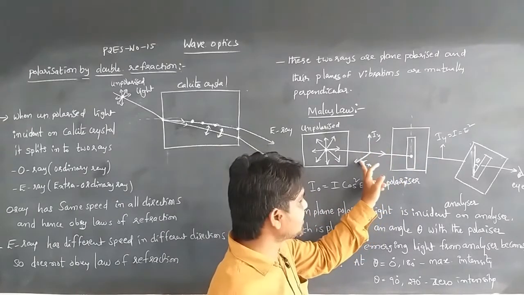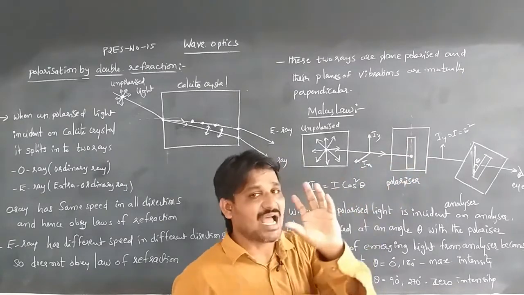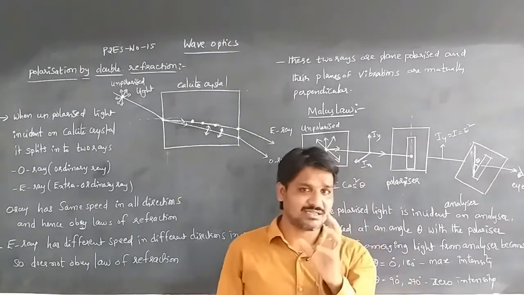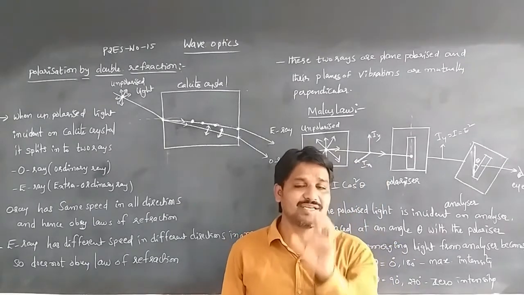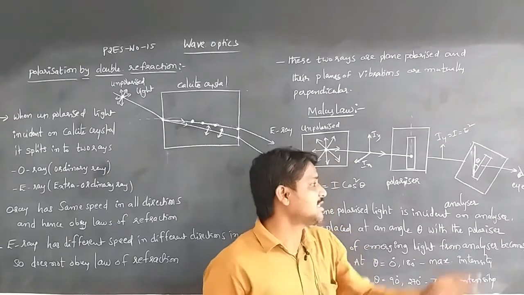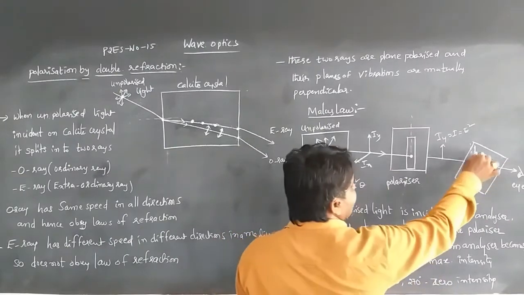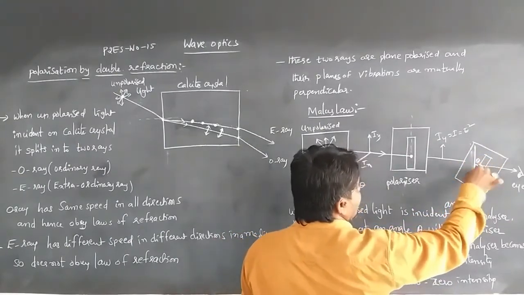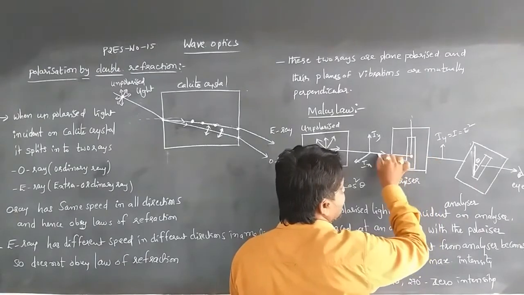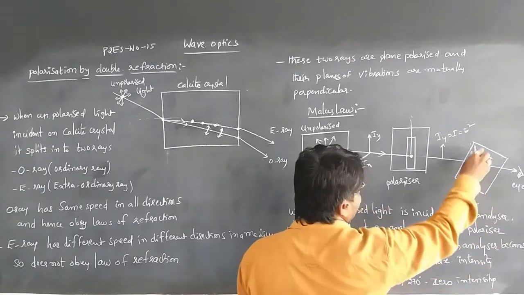To detect whether light is polarized or unpolarized, the analyzer is used. The analyzer makes an angle theta with the polarizer.